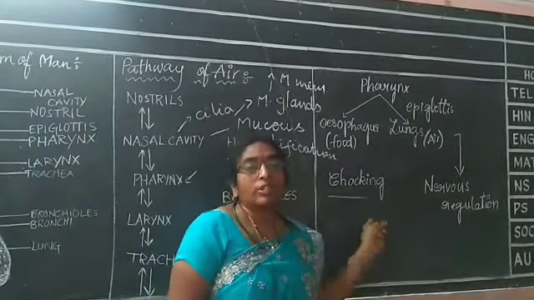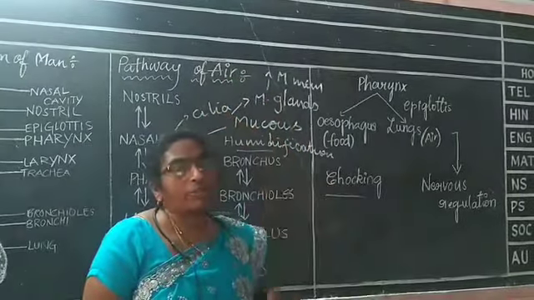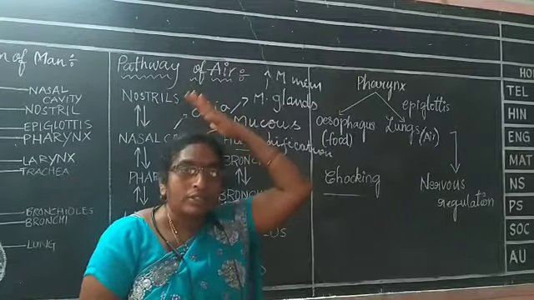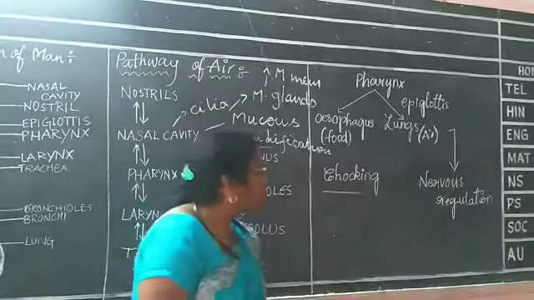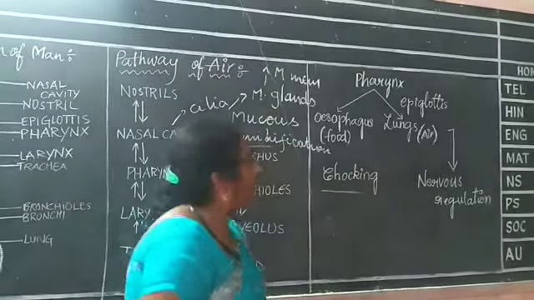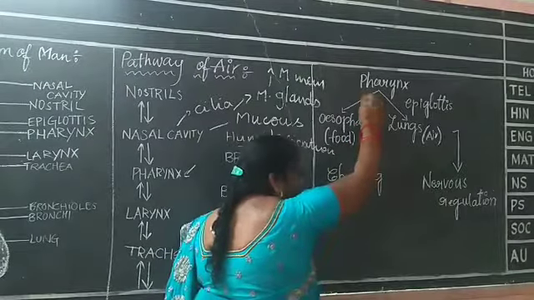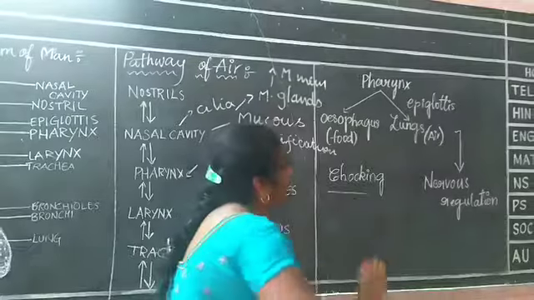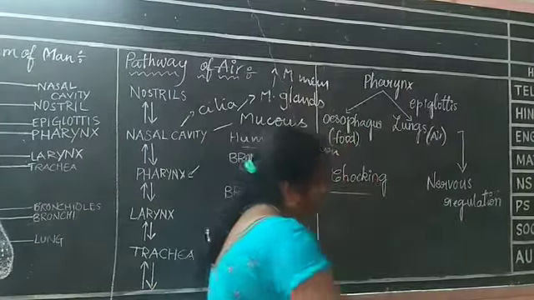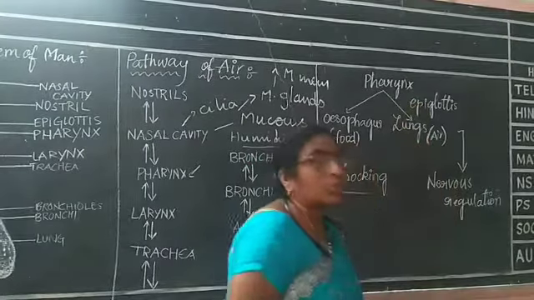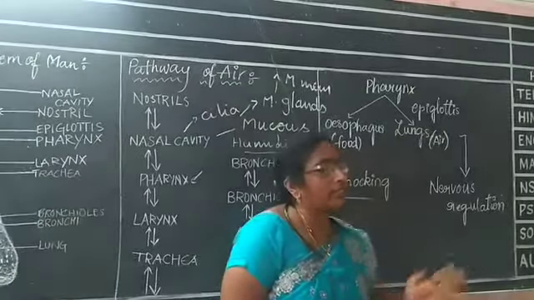Choking, in Telugu we will say palabaradam. At that time, what do our parents do? They will knock on our head, saying someone is thinking about you or someone is hating you. That is wrong. So when you come to science, why is it happening like that? From the pharynx, the food is passing, air is also passing. The food has to pass into the esophagus and air has to pass into the lungs.